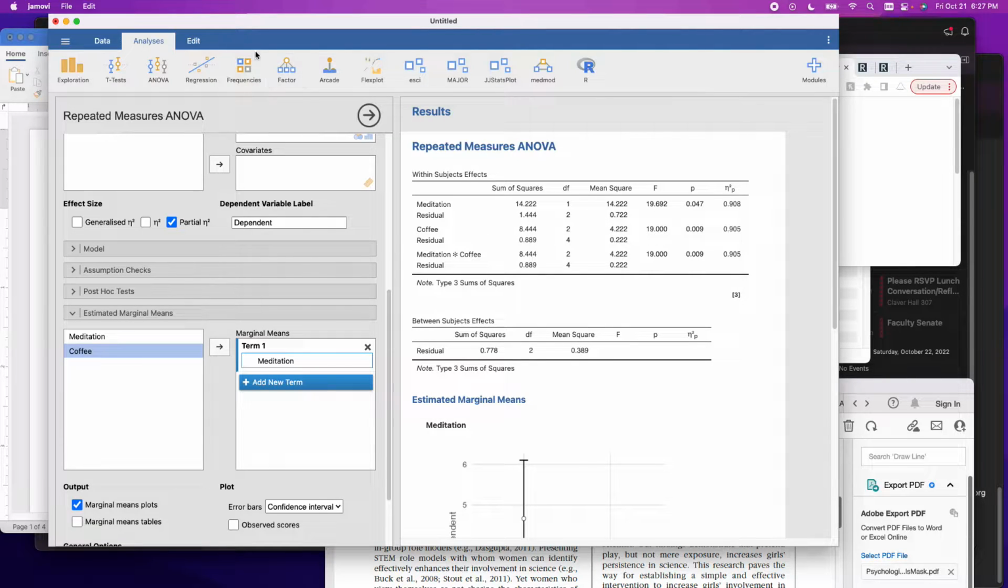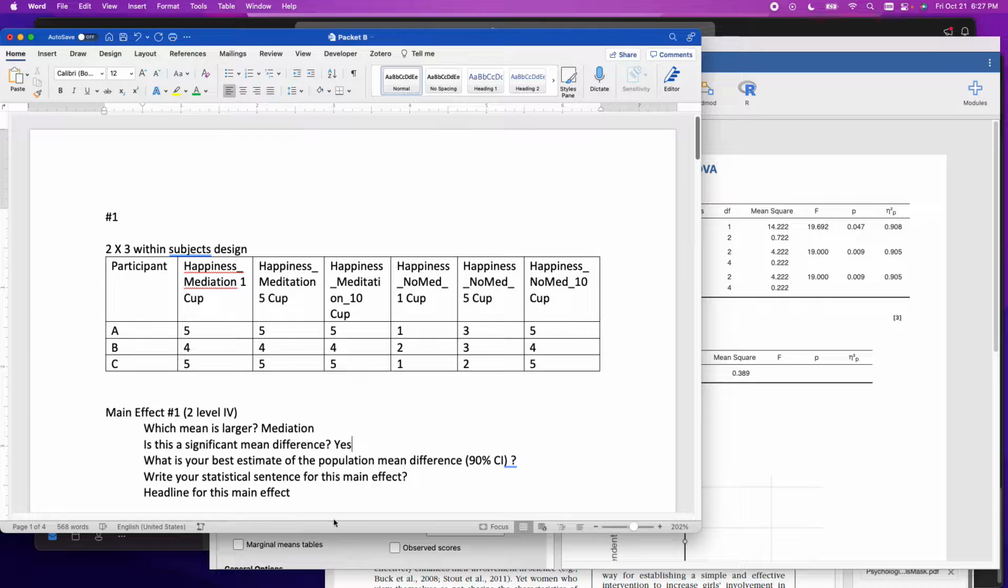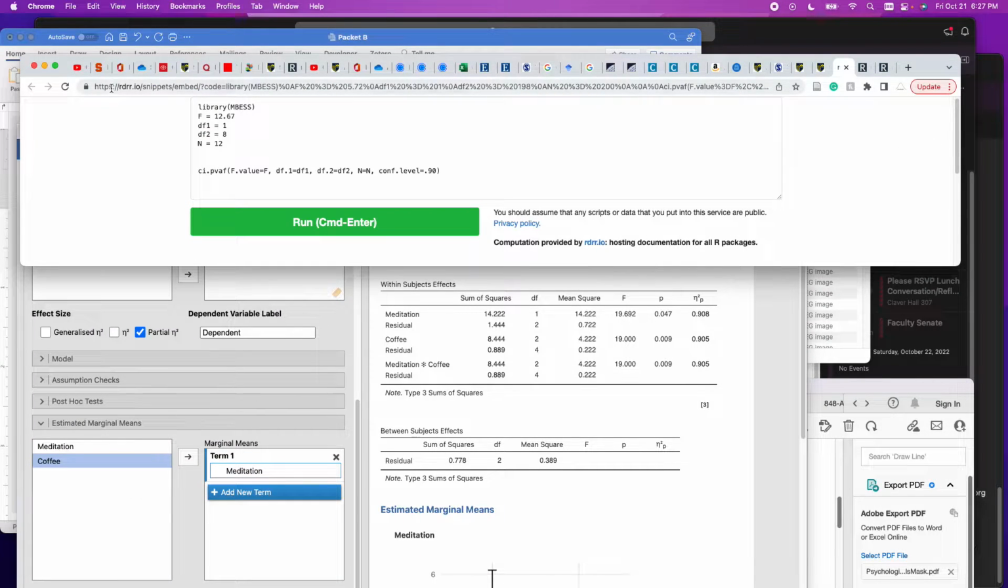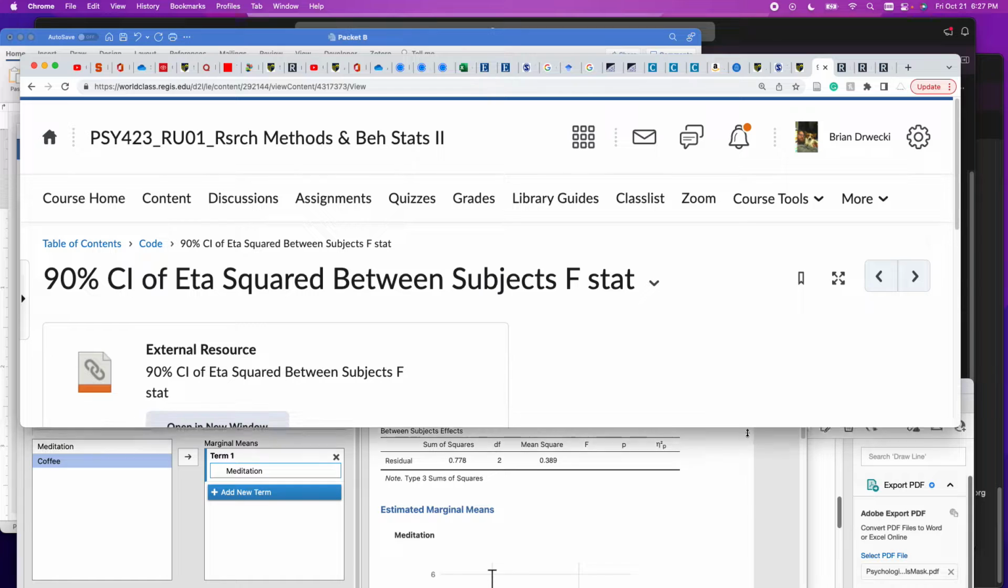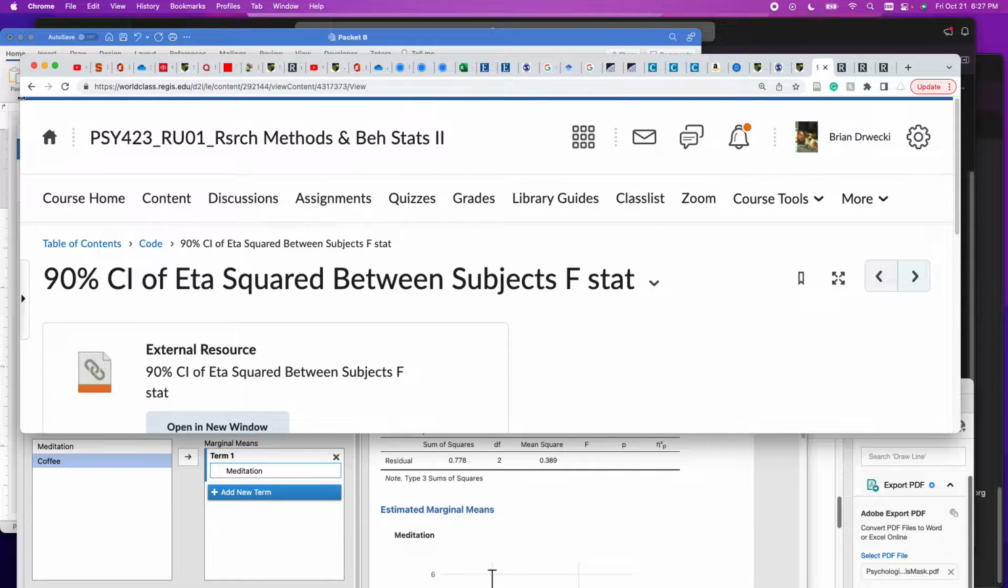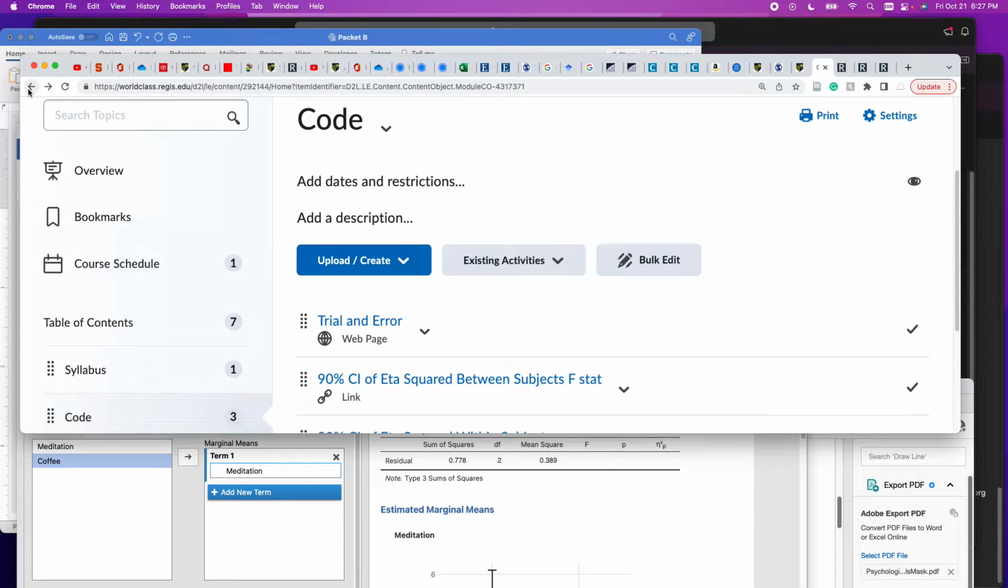Now, I'm calling it a mean difference because you're only testing the difference between 2 means. Even though it's an F statistic, it's still a mean difference. What is your best estimate of the population mean difference? Let's say 90% CI. Well, let's go ahead and get that. All right, so I'm here, and I'm going to go back. I'm going to make this a little bit bigger so we can see. I'm going to go back one more time.